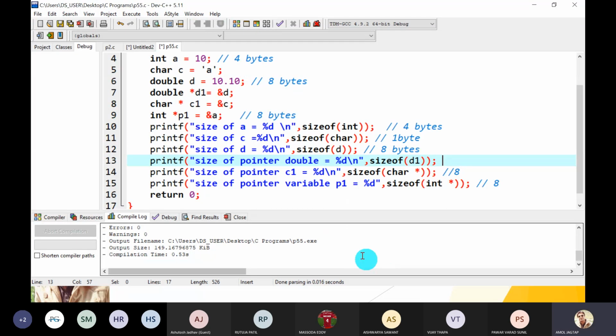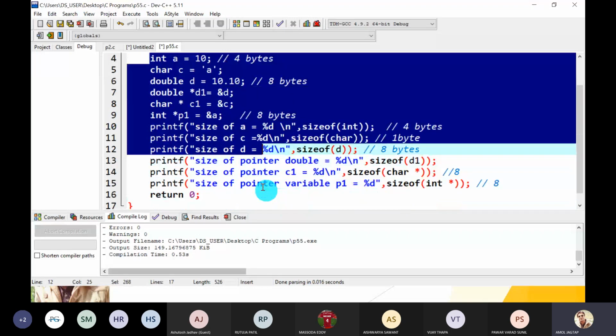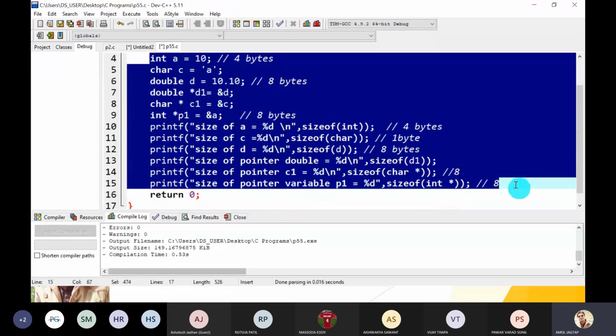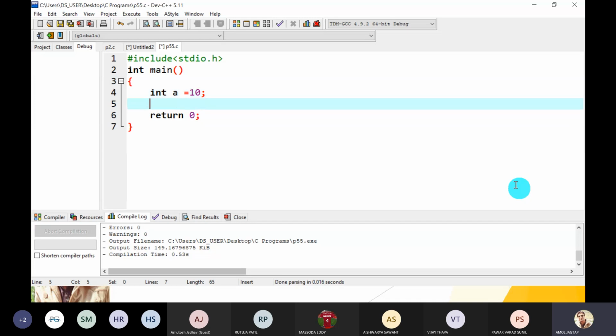Next part. So shall I remove all this code? Let's take one integer variable, a value variable, with stored value 10. Then take another pointer type variable, integer pointer p, and declare it.